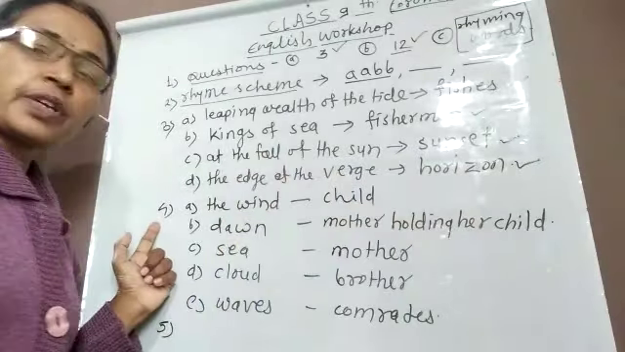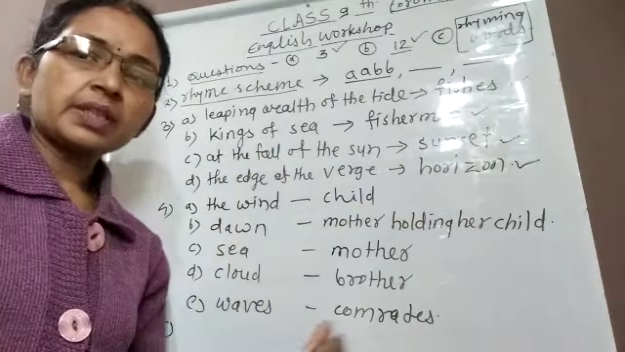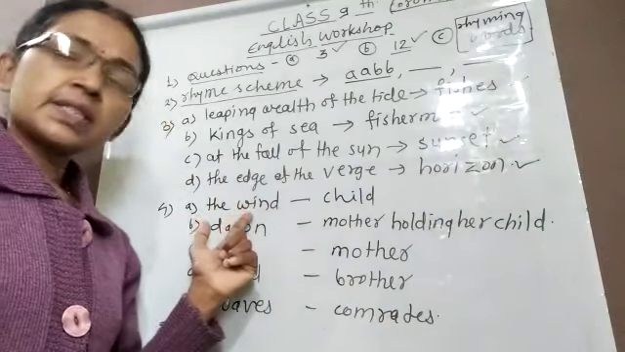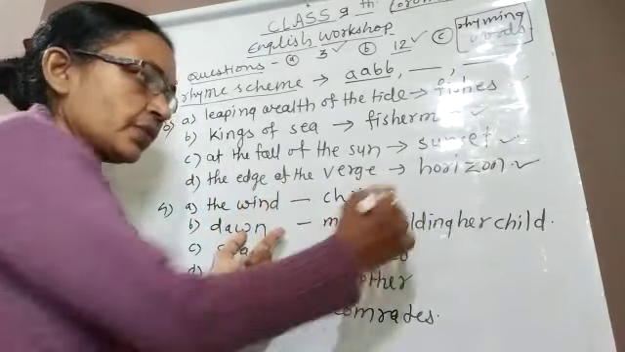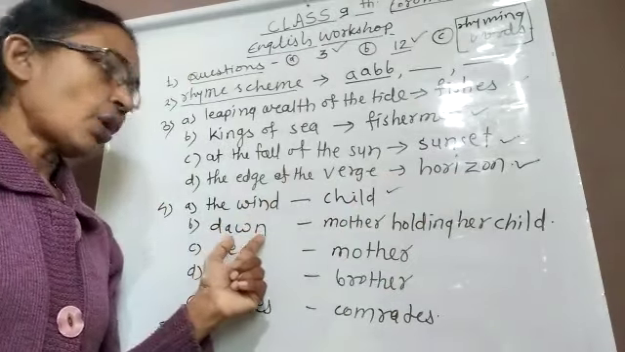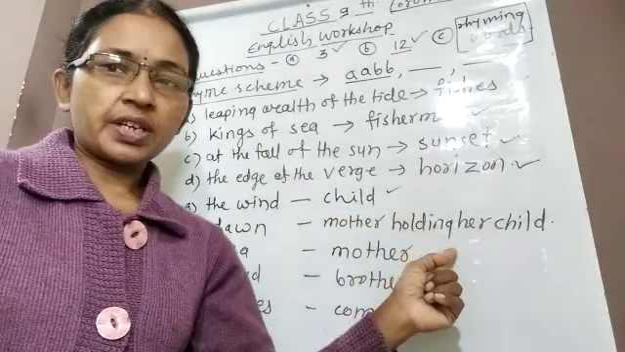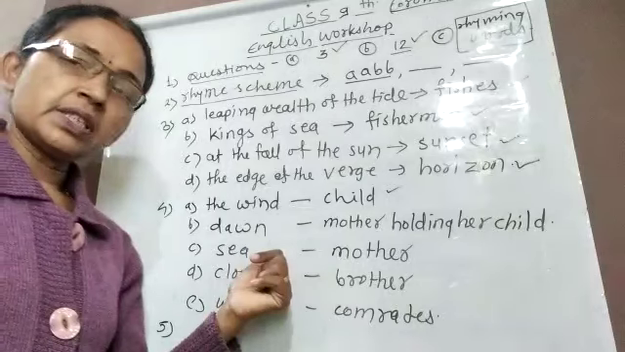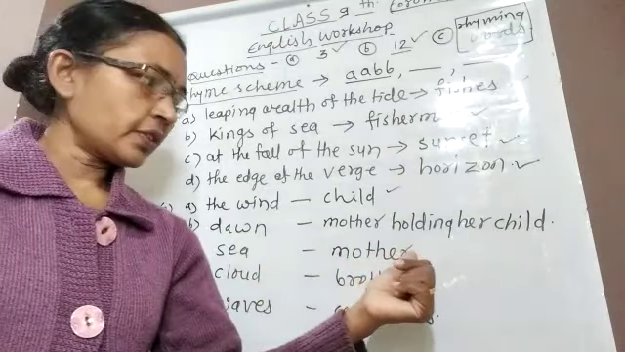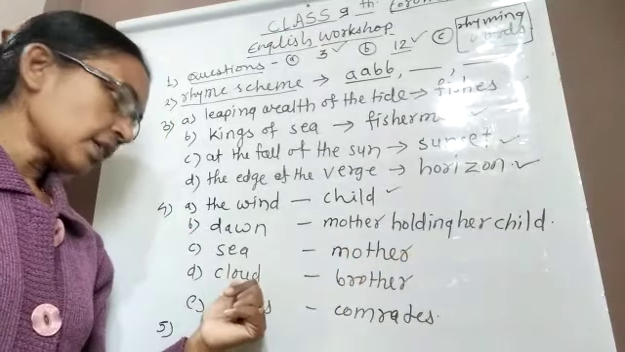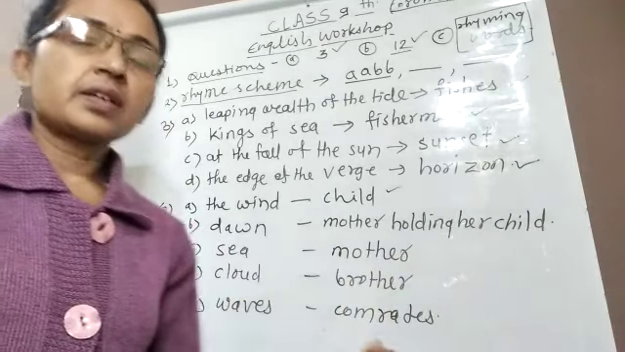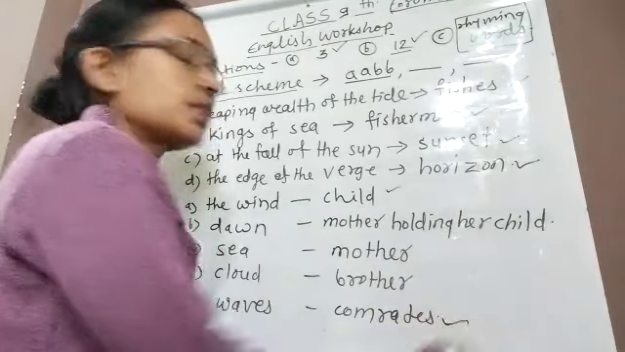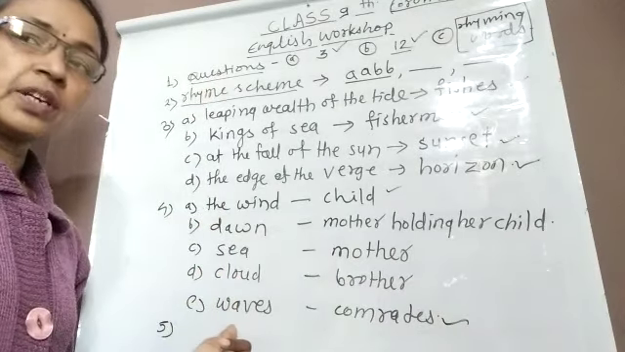Now the fourth point is match part 1 and part 2. Wind is compared to the child. So the first answer is child. Then dawn, mother holding her child. Third one, sea. Sea refers to mother. Again, cloud refers to brother. And waves refer to the comrades. So these are the answers to point number 4.